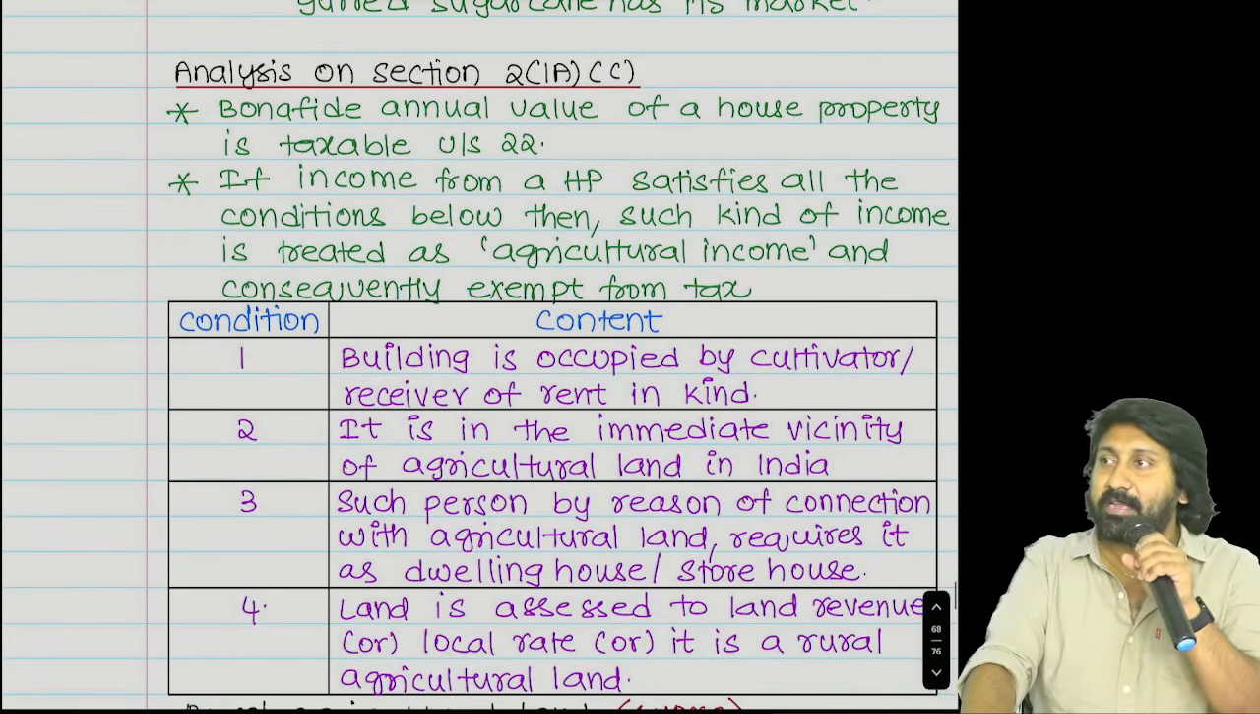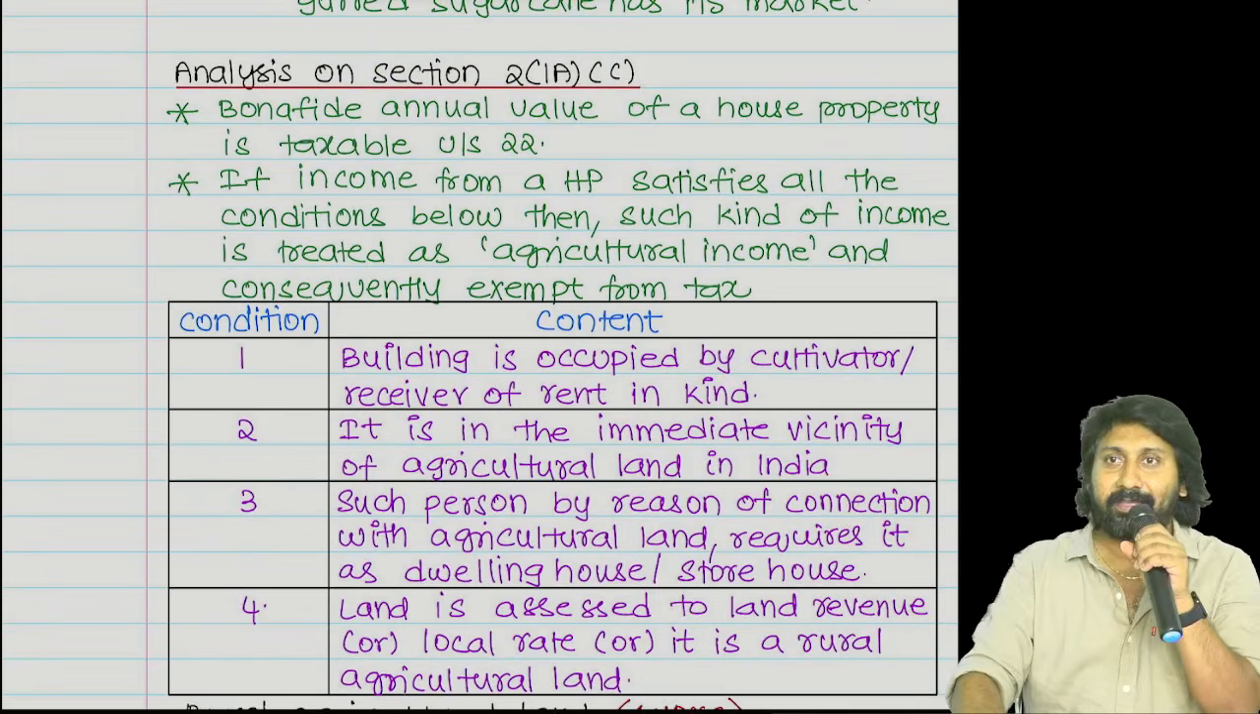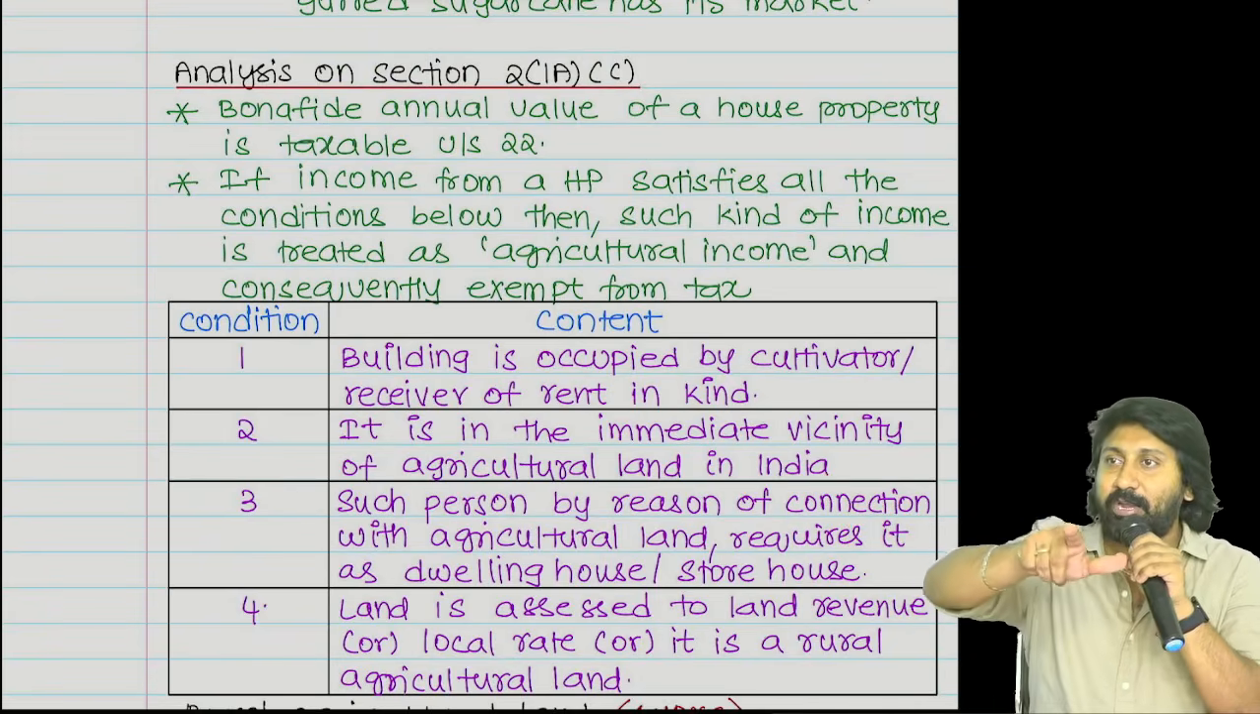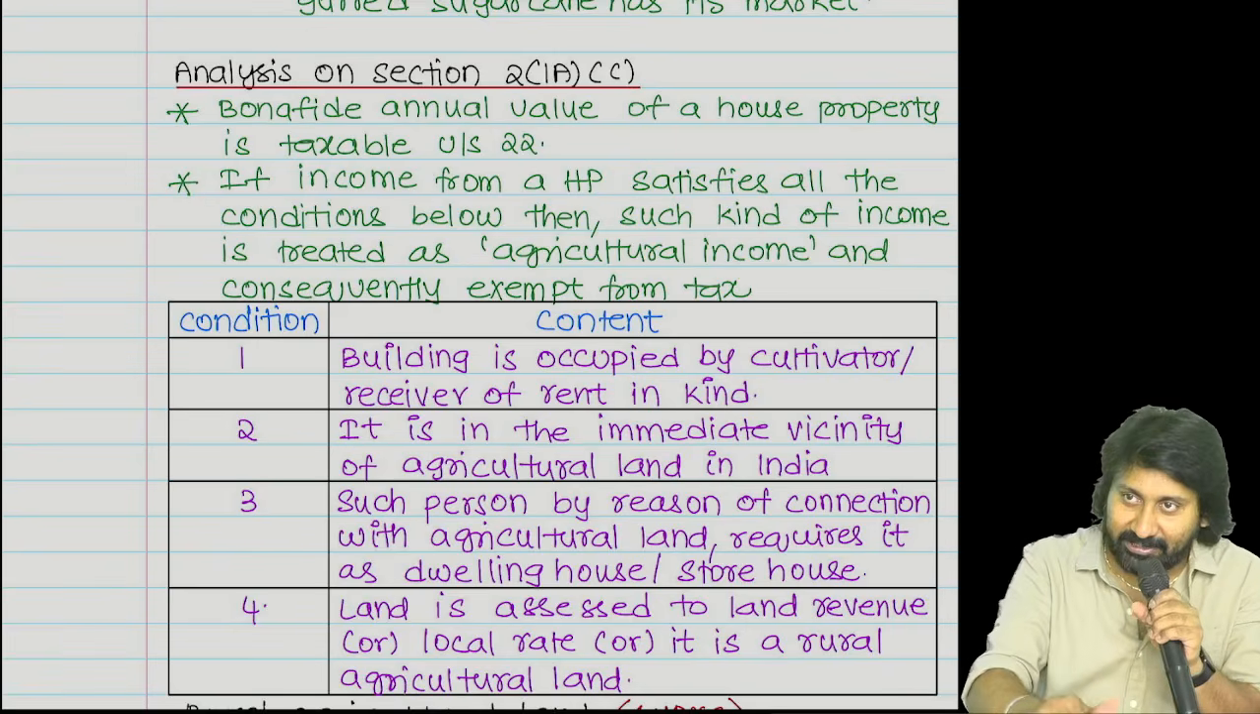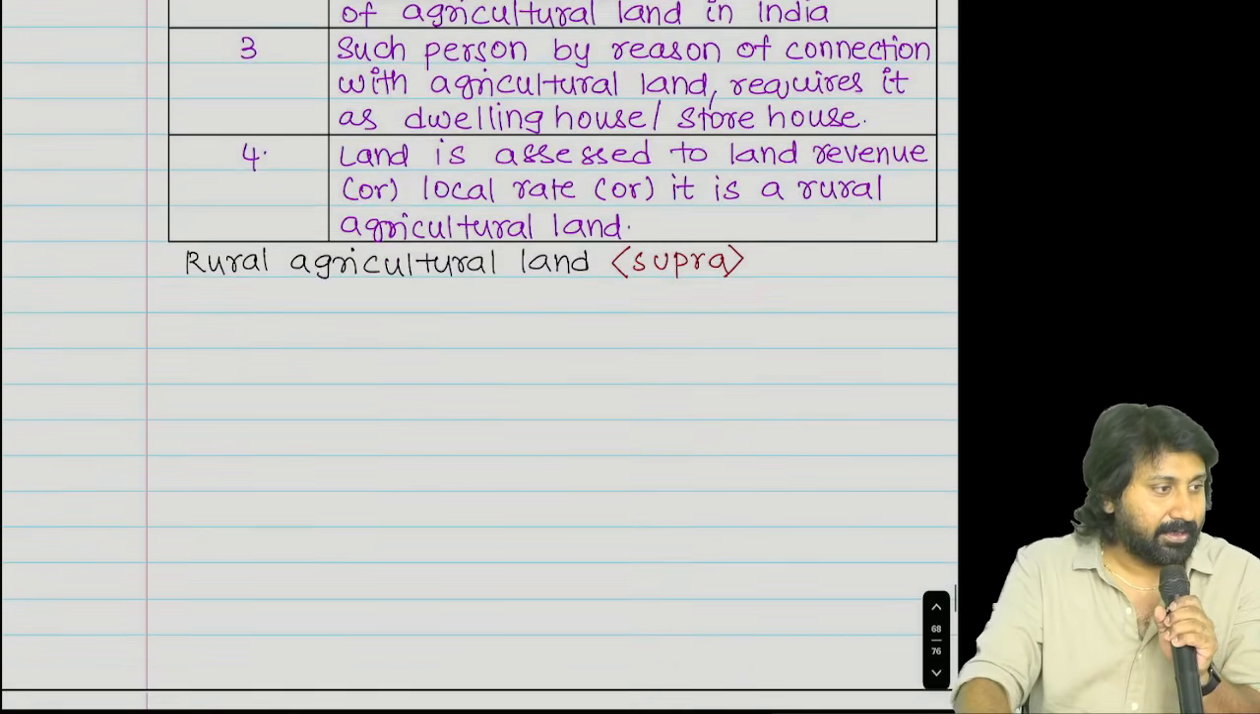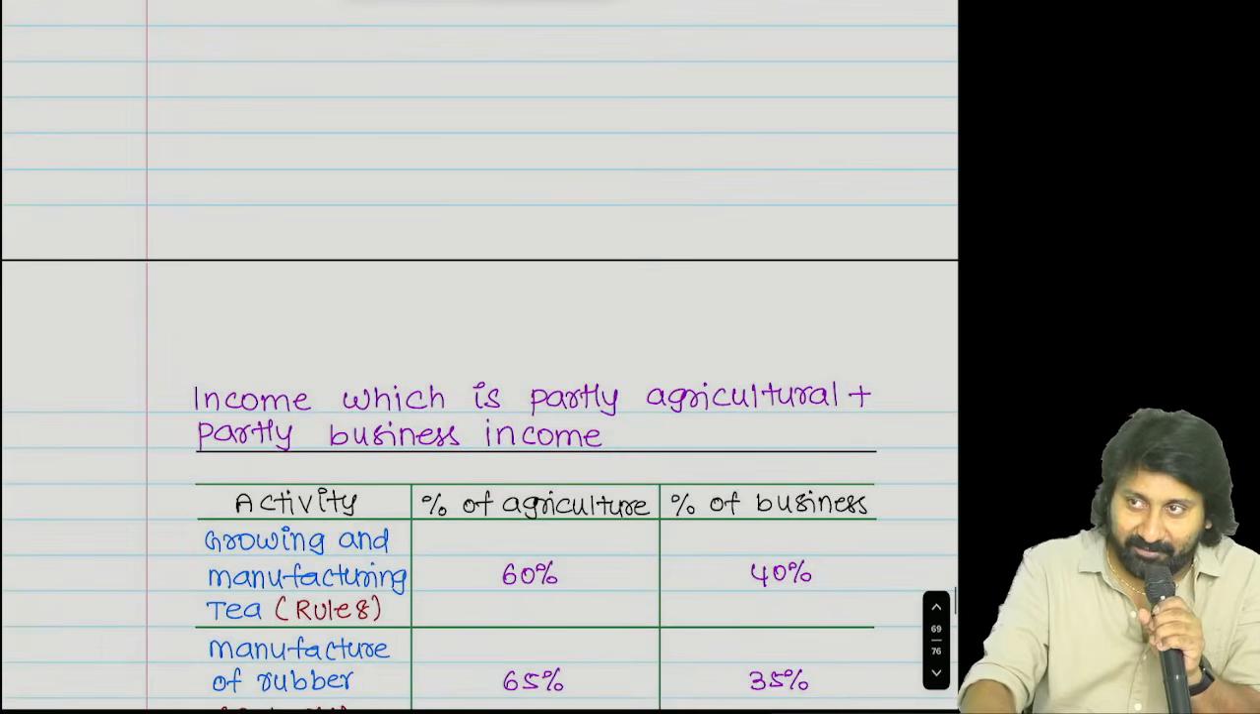Do you know what? See here. 7-8 pages I scrolled, no? Till now we were reading the definition of agricultural income. Now completed the definition.